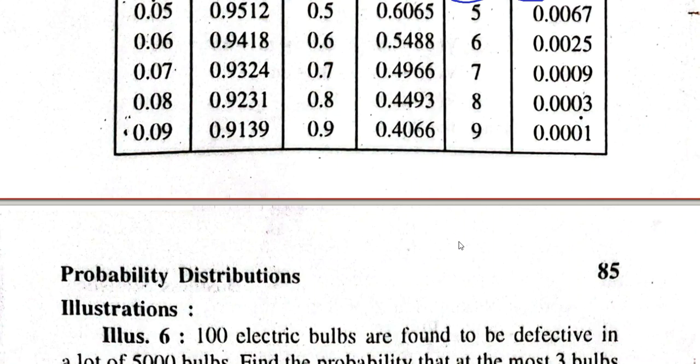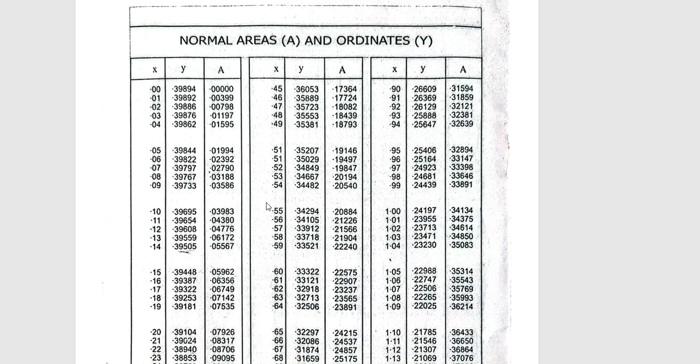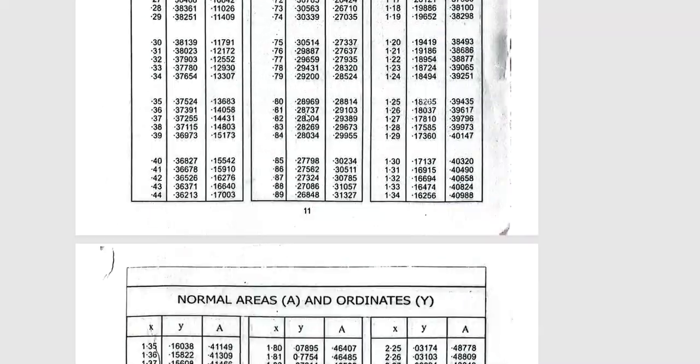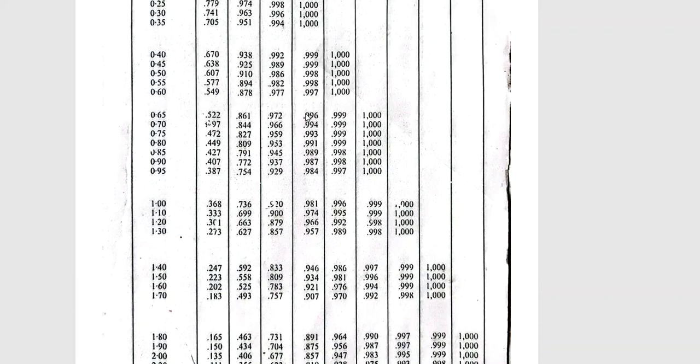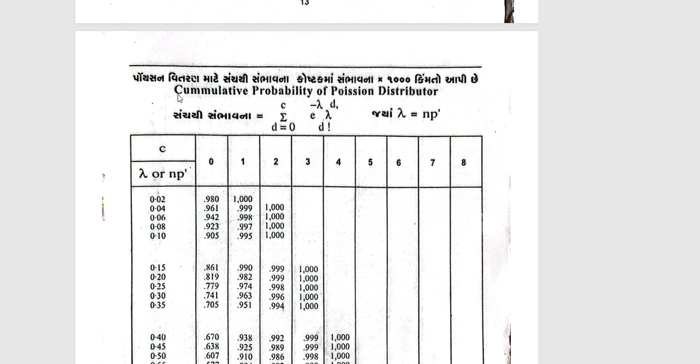Now, in an examination, suppose you do not have this table of the Poisson distribution, you can use this table also. Let us move to the table of the Poisson distribution.